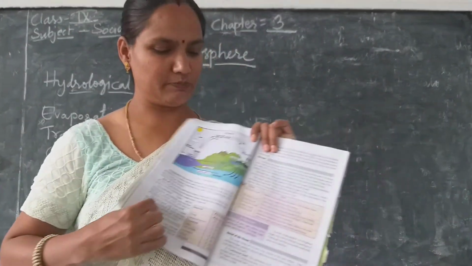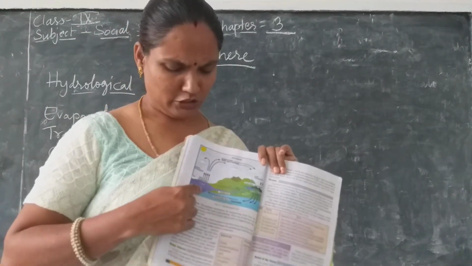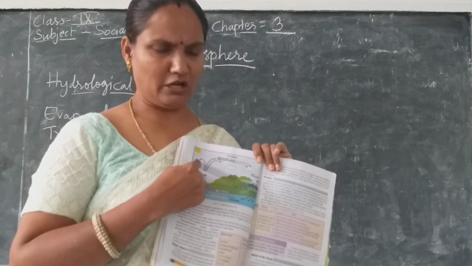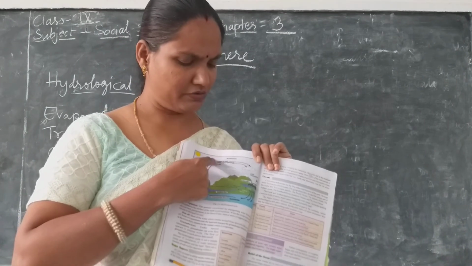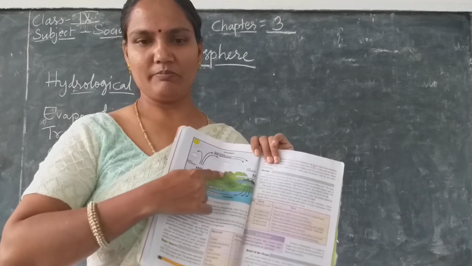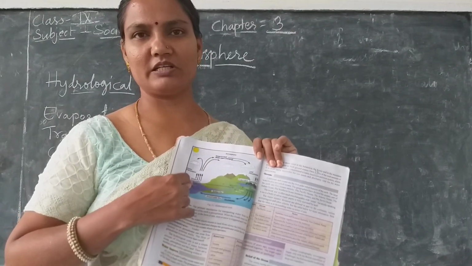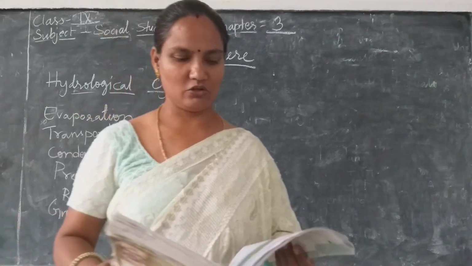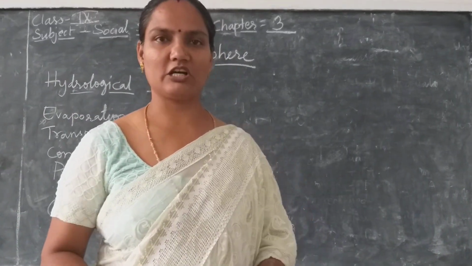Can you see this picture of the hydrological cycle? From the water bodies, evaporation is taking place, clouds are forming, again it is falling on the mountains and hills, again it is running off, mixing into the water bodies. So this is called the hydrological cycle. Hope you all understood this concept.